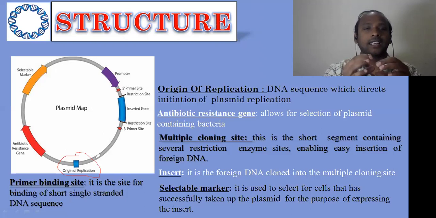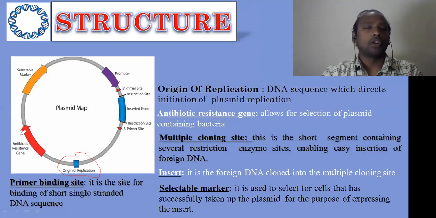So exactly the replication machinery of the bacteria will make contact with this origin of replication, and it will start the process of replication. Because of this, the plasmid replicates independently, not depending on the main chromosome. That is called the origin of replication.